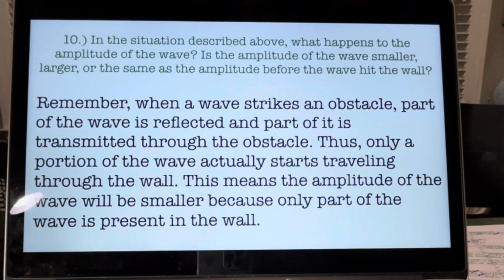So part of it's automatically reflected, and part of it is transmitted through the obstacle. Thus, only a portion of that wave actually starts traveling through the wall. This means that the amplitude of the wave will be smaller because only part of the wave is present in the wall.